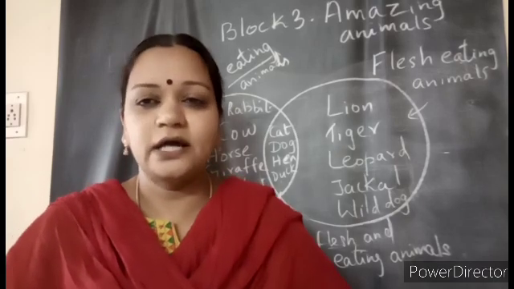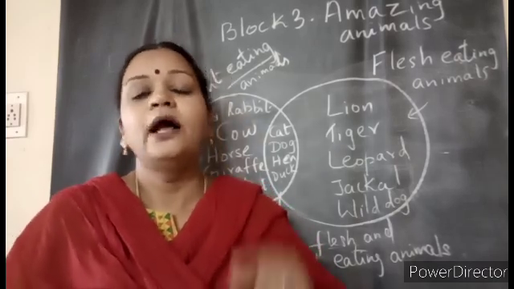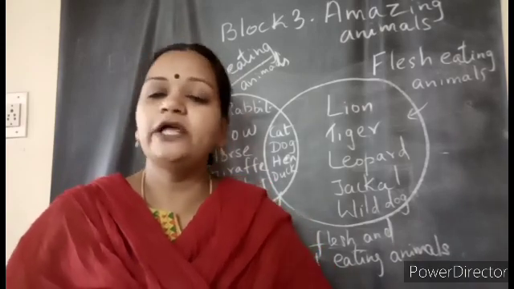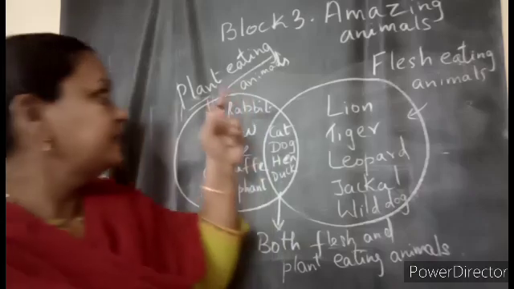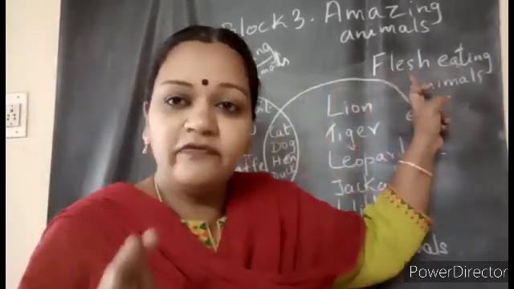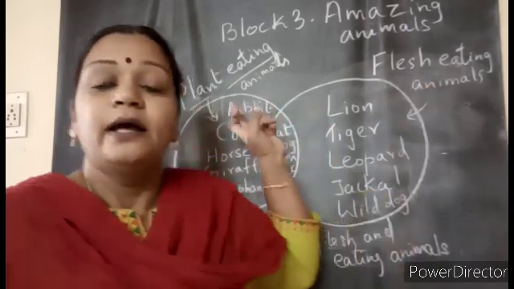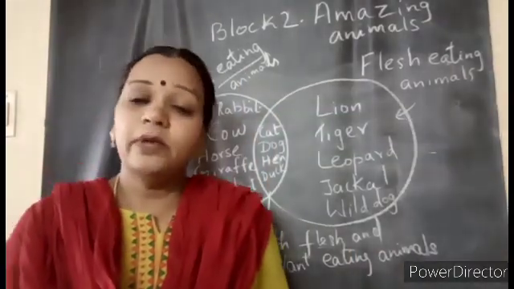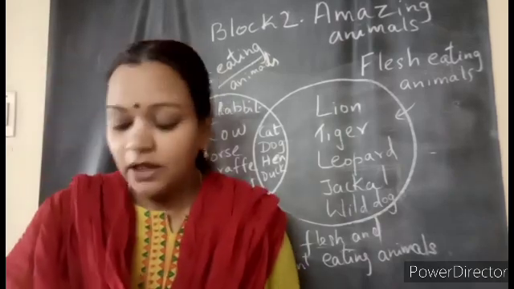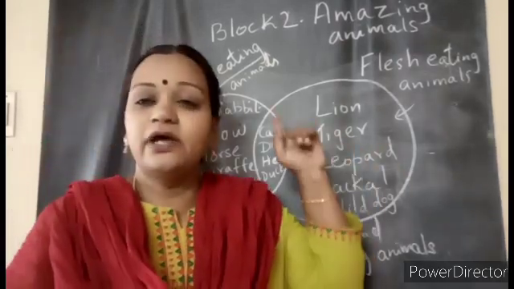Yes children, so in today's class we have seen that animals differ in their eating habits. Not only their food differs: some of them eat only plants, some of them eat only the flesh of other animals. But yes, children, some animals eat both the plant and the flesh of other animals. That's what we learned.